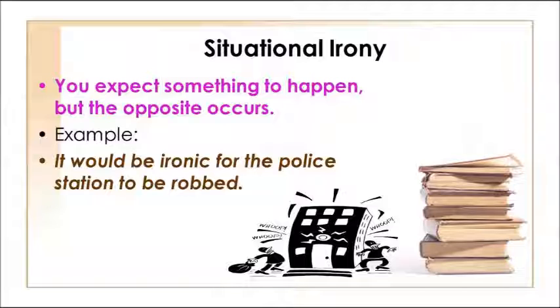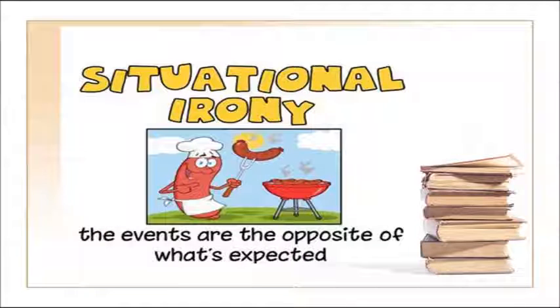So it's a kind of situational irony. The events are the opposite of what's expected. The viewer or the reader feels that something is going to happen, but something else happens unexpectedly. So we call it situational irony.